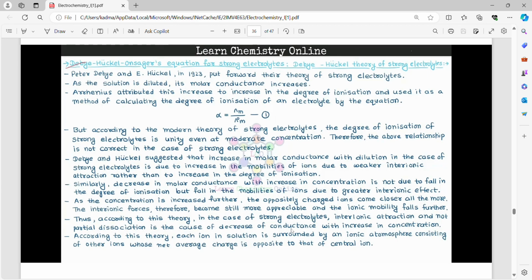As the concentration is increased further, the positively charged ions come closer all the more. The interionic forces therefore become still more appreciable and the ionic mobility falls further. Thus, according to this theory, in case of strong electrolytes, interionic attraction and not partial dissociation is the cause of decrease of conductance with increase in concentration. According to this theory, each ion in solution is surrounded by an ionic atmosphere consisting of other ions whose net average charge is opposite to that of the central ion.